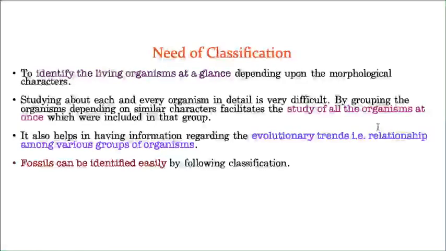Like that, studying the evolutionary process, that means the relationship between the organisms, is also possible only due to classification. Whereas the third, I'm sorry, I'm really sorry, the fourth important need of classification is to identify